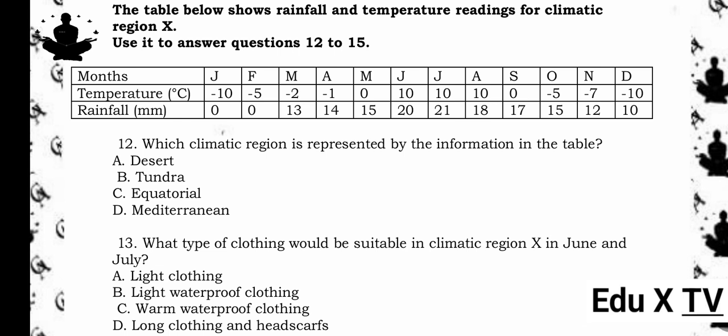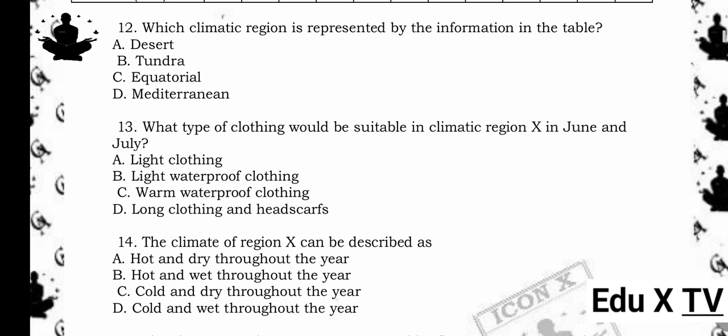13. What type of clothing would be suitable in climatic region 10 in June and July? A. Light clothing. B. Light waterproof clothing. C. Warm waterproof clothing. D. Long clothing and headscarves. The answer is C. Warm waterproof clothing. Reason being, temperatures are around 10 degrees Celsius, and rainfall is moderate, so people would need to keep warm and dry.